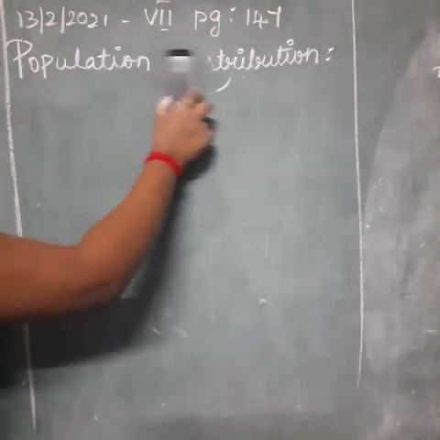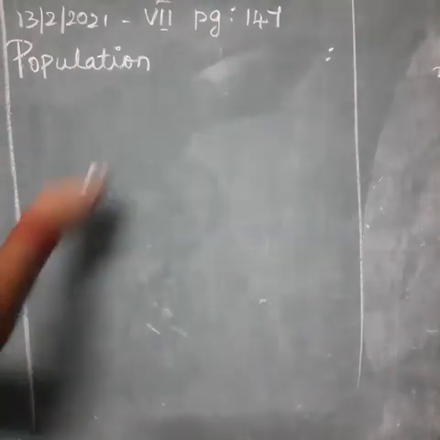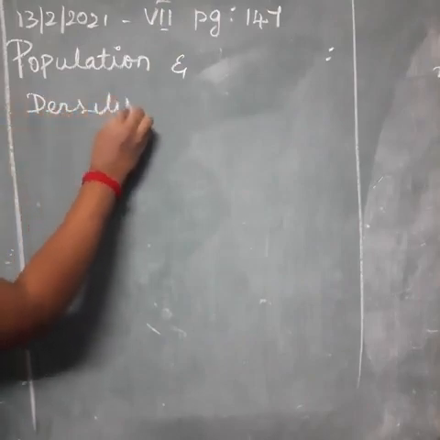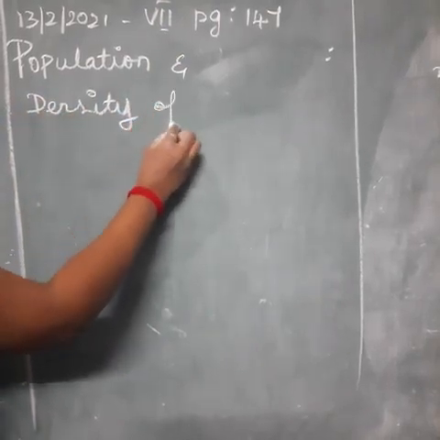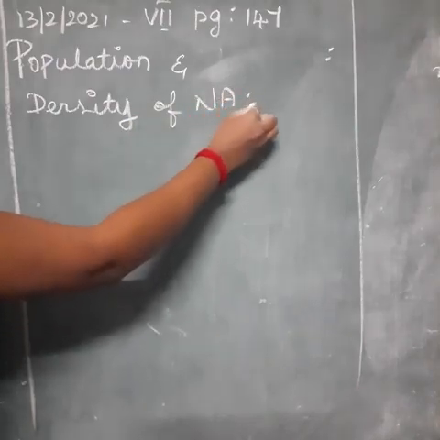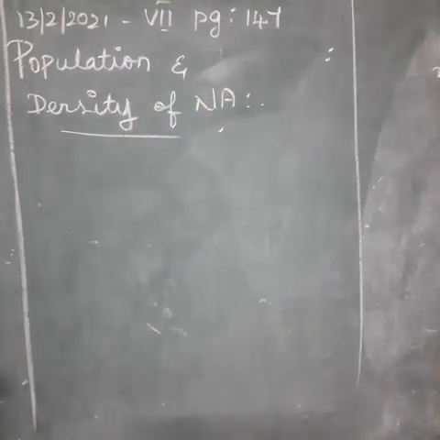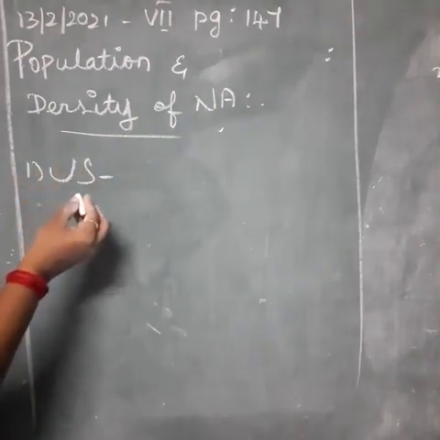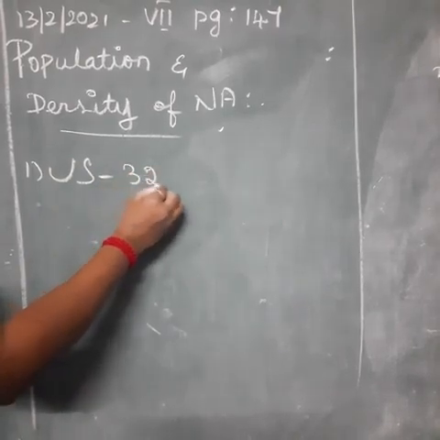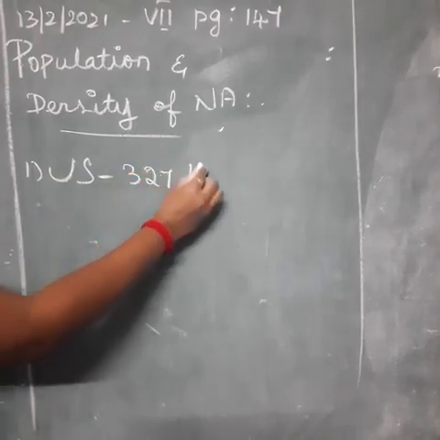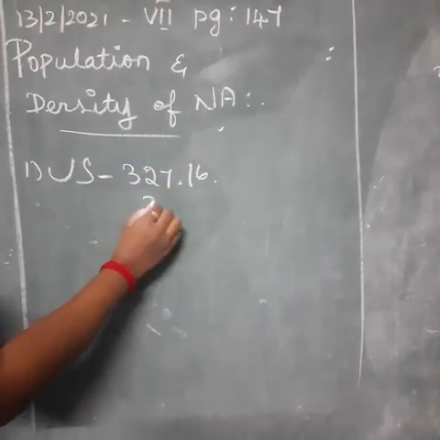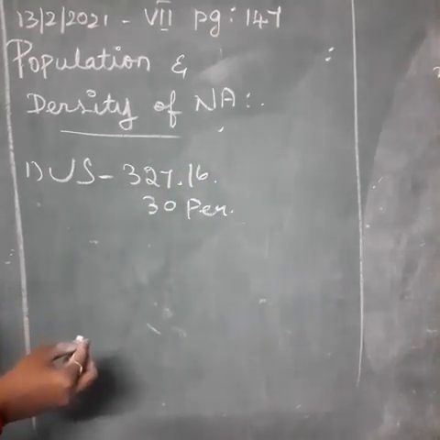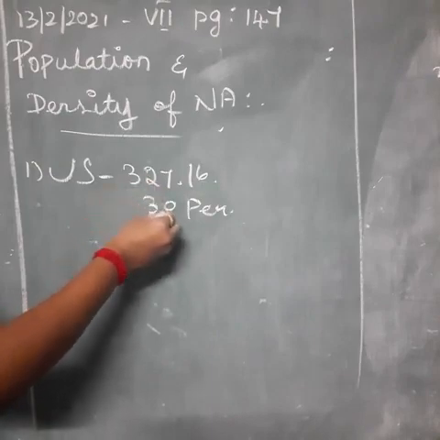Population and density of North America. First, in the United States, there are 327.16 million people, with 30 persons per square kilometer.